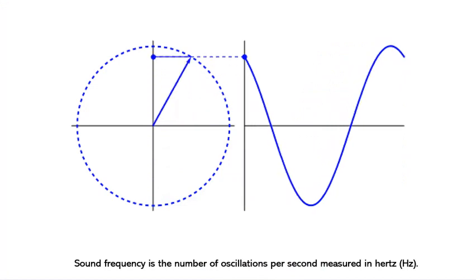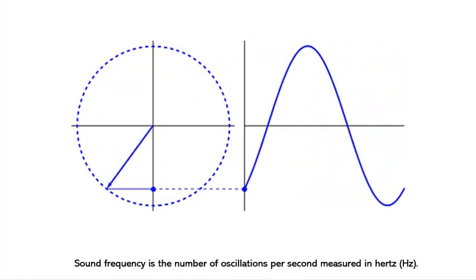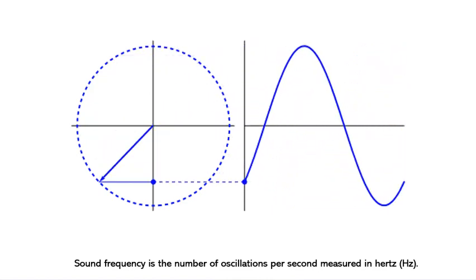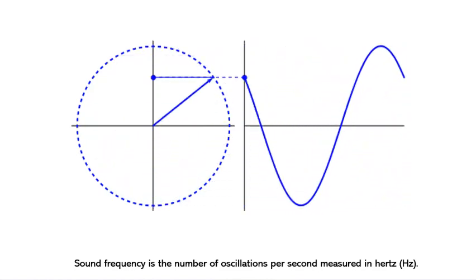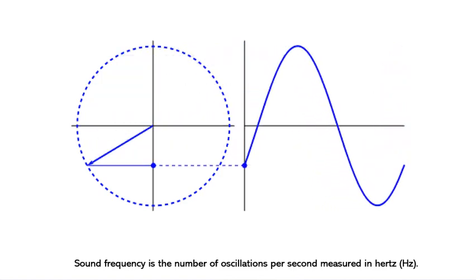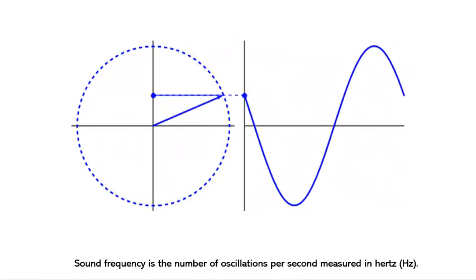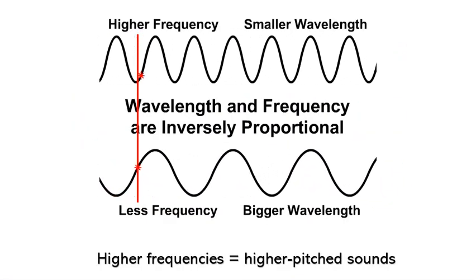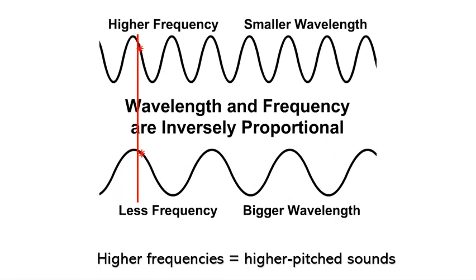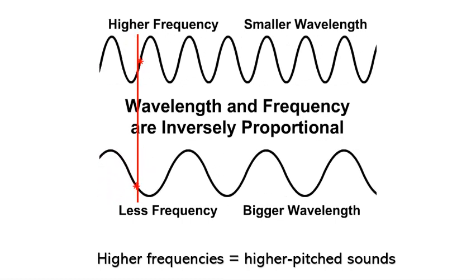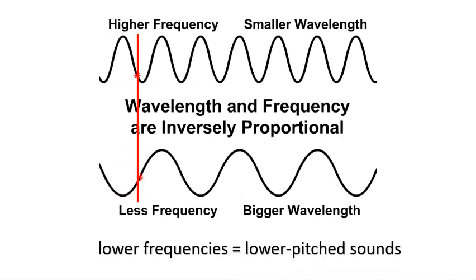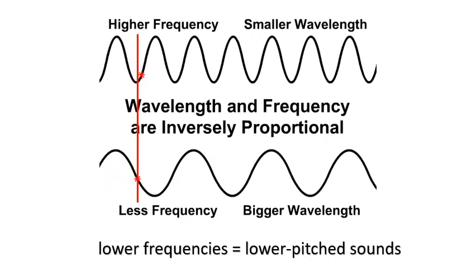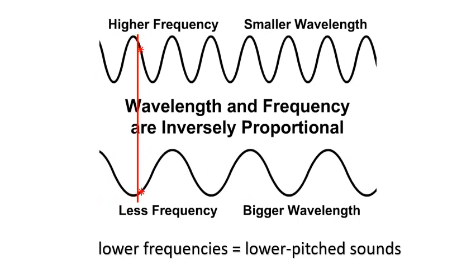Sound waves are also characterized by their frequency. Frequency means the number of oscillations or cycles per second. Frequency is measured in hertz with the symbol Hz. That is, the higher the frequency, the higher the pitch of the sound. On the contrary, with a lower frequency, the corresponding sound is also lower in pitch.